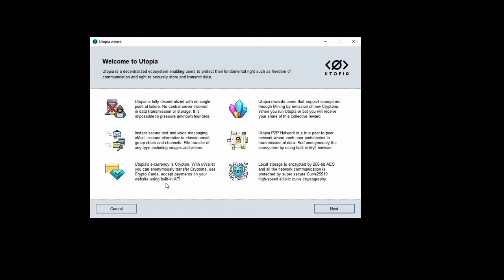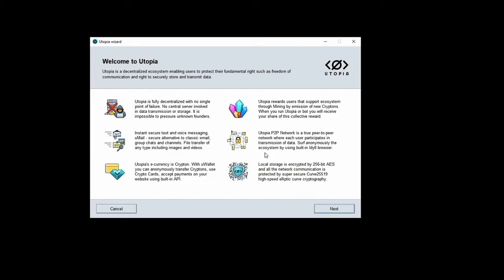Utopia's e-currency is Krypton. With U-Wallet, you can anonymously transfer Kryptons, create U-vouchers, send invoices, use crypto cards, allow automated monthly charges with limits, and accept payments on your Utopia website using built-in APIs. Utopia rewards users supporting the ecosystem through mining with the emission of new Kryptons. When you run Utopia or the mining bot from a static, public IP, you will receive your share of this collective reward. Utopia is a true peer-to-peer network where each user participates in the transmission of data.